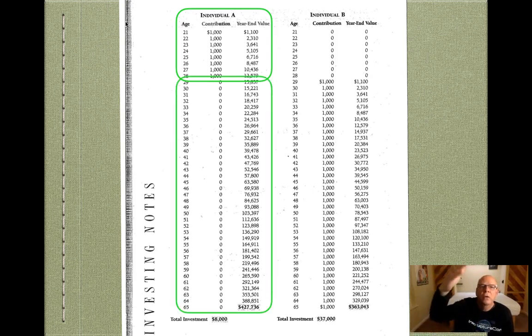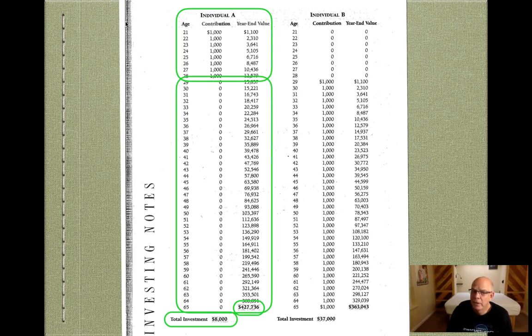So those next, whatever that is, 28 to 65, what is that, 57, or 58, so 37 years, the next 37 years, that doesn't sound right. It is, yeah, 37 years. They put no money into their retirement, right? And that total investment of $8,000, $1,000 a year for the first 8 years, is all they put into that. And look at the value of that account.